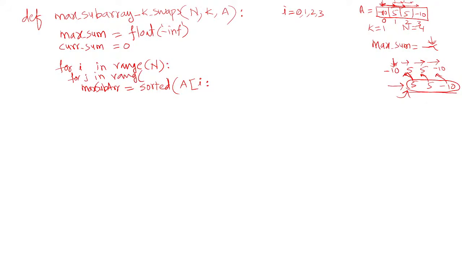So for j in range, what should the range be here? It should start from i to n. Because as the i value increases, for i equal to 0 we consider the first element and increase the window size.